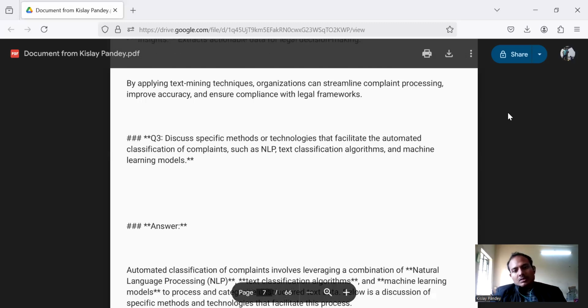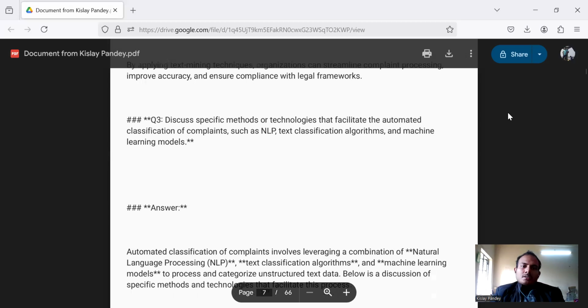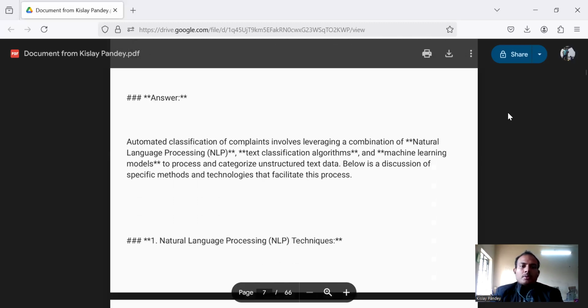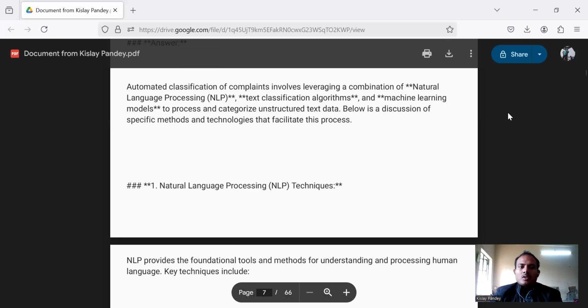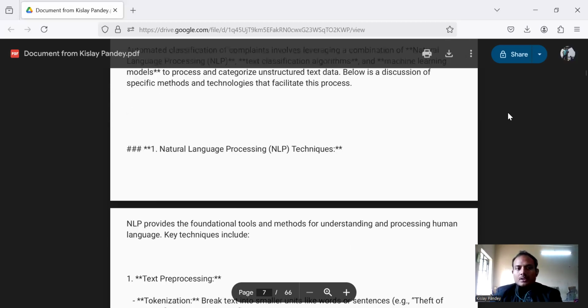Now we are moving to question number 3, which says: discuss specific methods or technologies that facilitate the automated classification of complaints, such as NLP, text classification algorithms, and machine learning models. Automated classification of complaints involves leveraging a combination of natural language processing, text classification algorithms, and machine learning models to process and categorize unstructured text data. Below is a discussion of specific methods and technologies that facilitate this process.